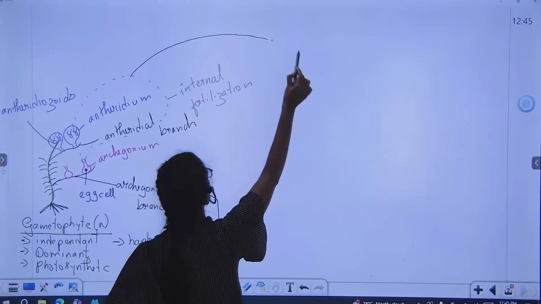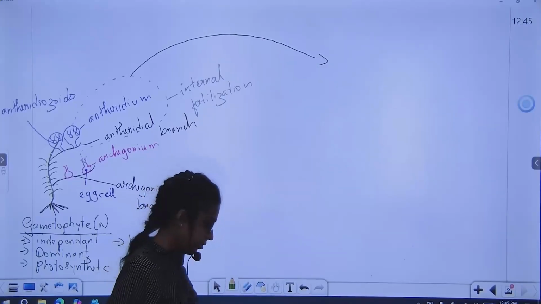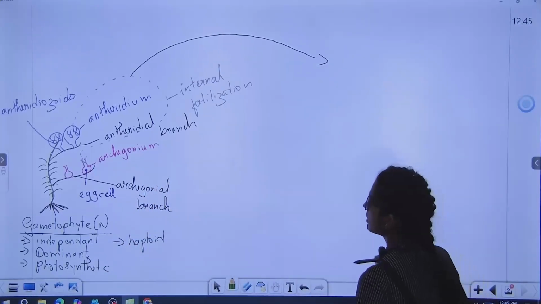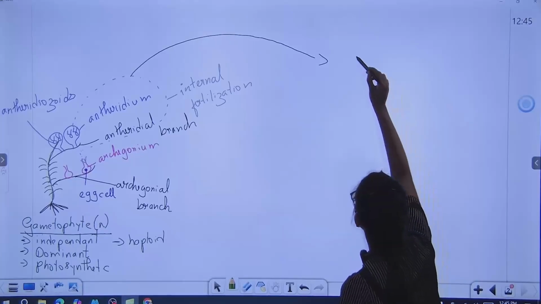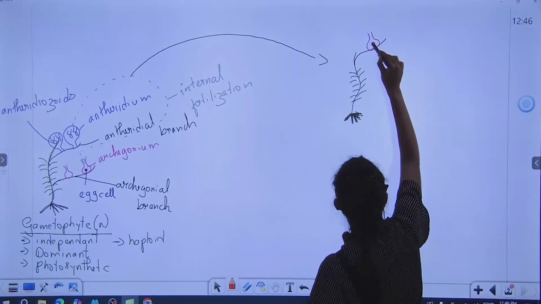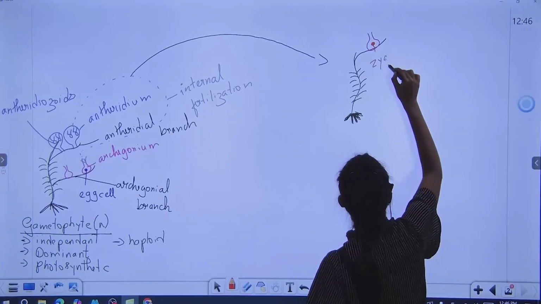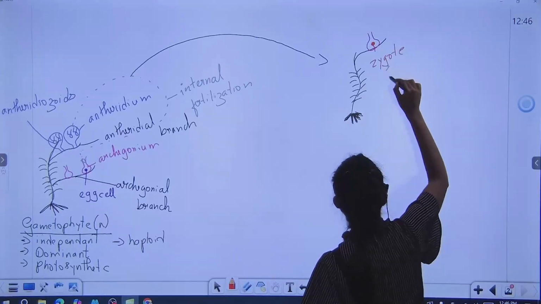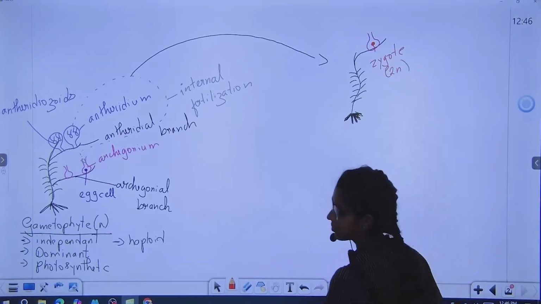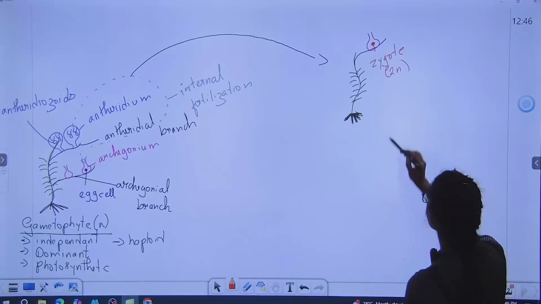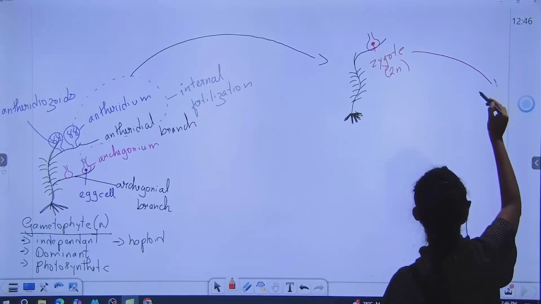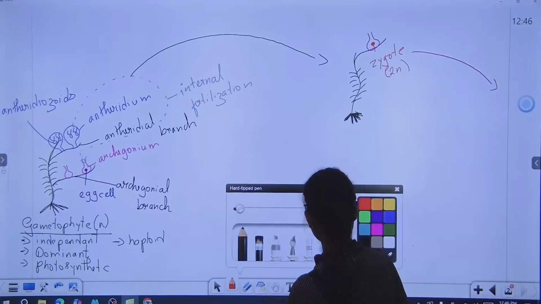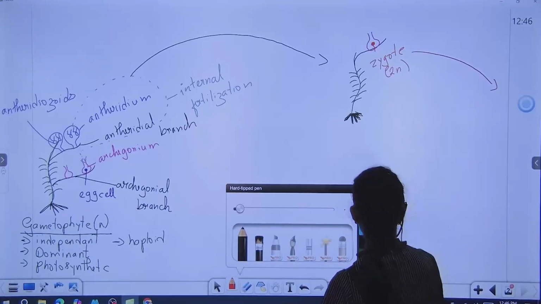After this, we are going to see that the zygote will be formed. A zygote here, which is diploid. Now again the same thing. This zygote is going to give rise to the next generation, that is sporophyte.